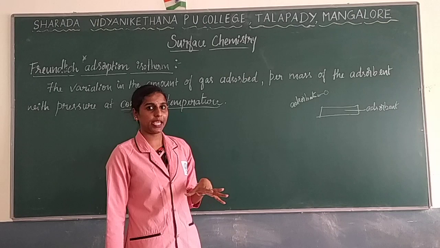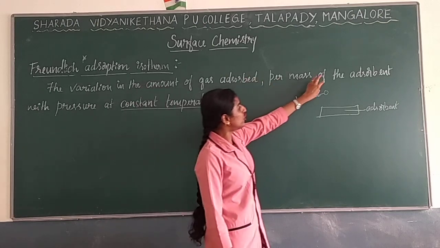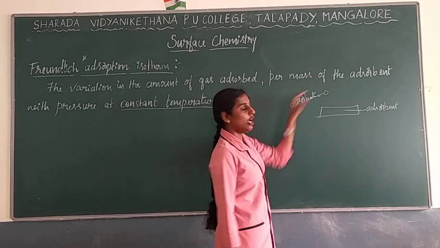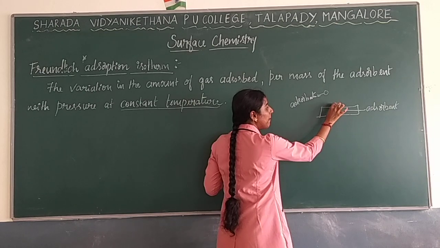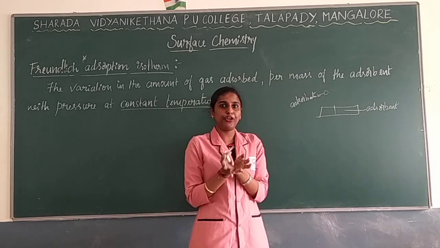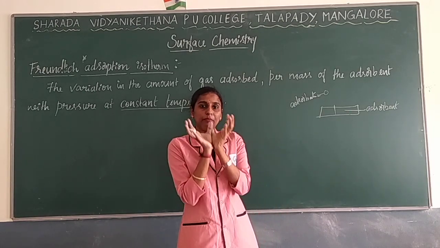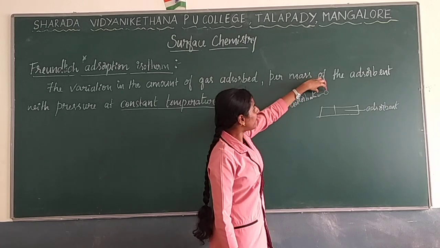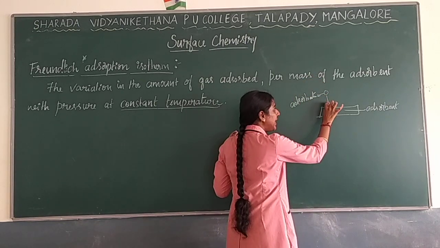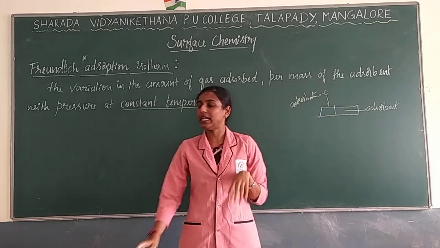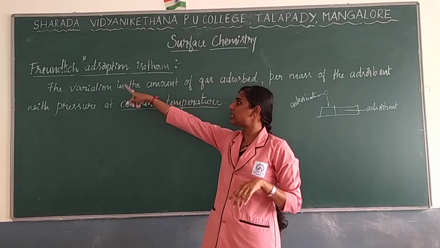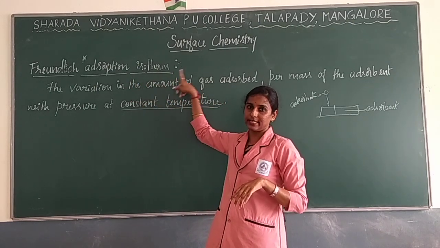Here they are measuring how much of this adsorbate will come and adsorb per mass. For a particular mass that you take, how many molecules of adsorbate will come and adsorb? That you find with this theory known as the Freundlich adsorption isotherm.